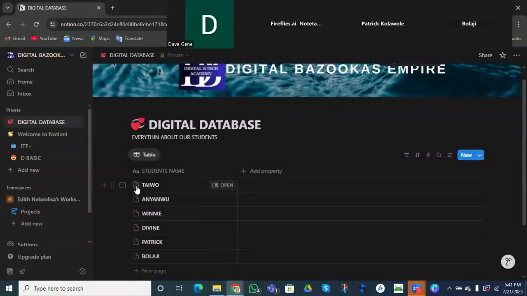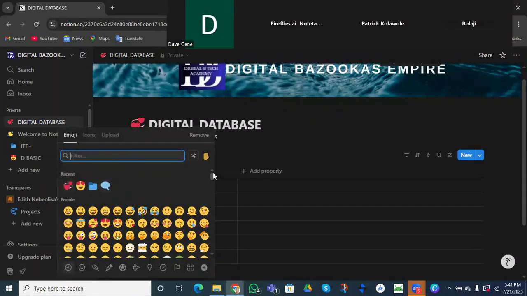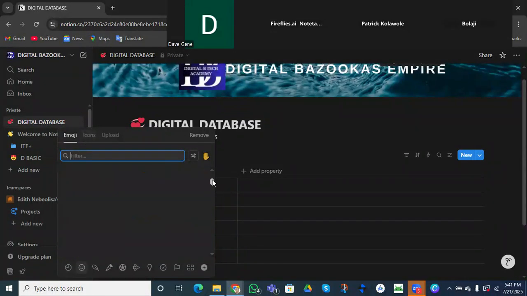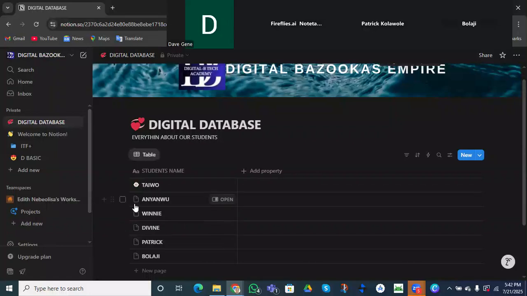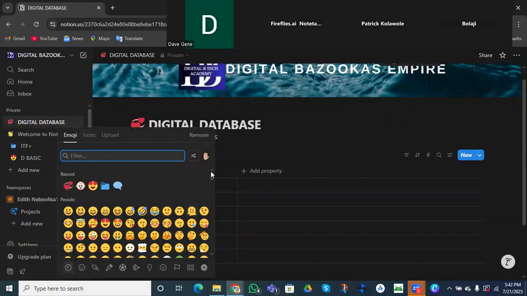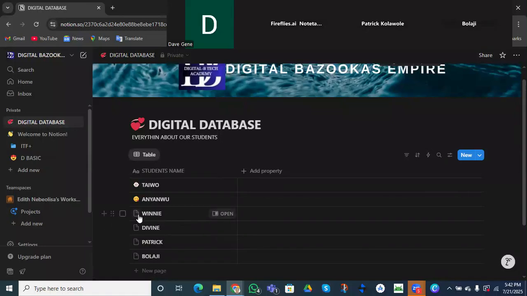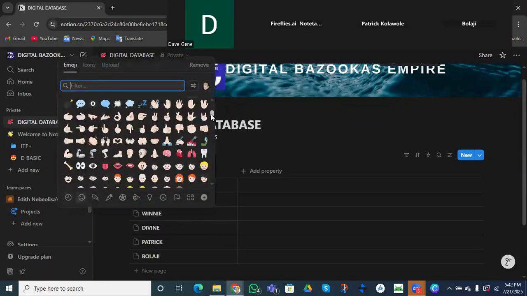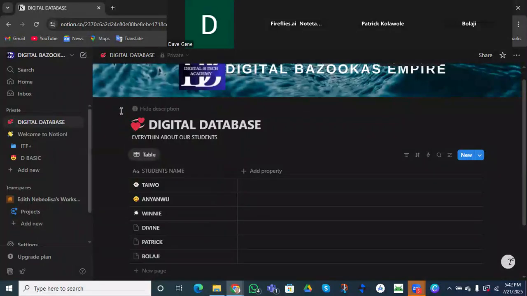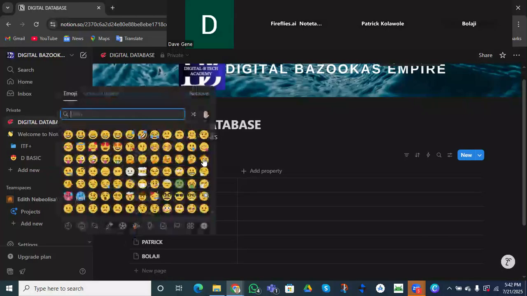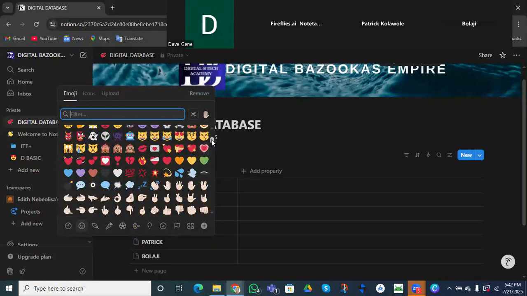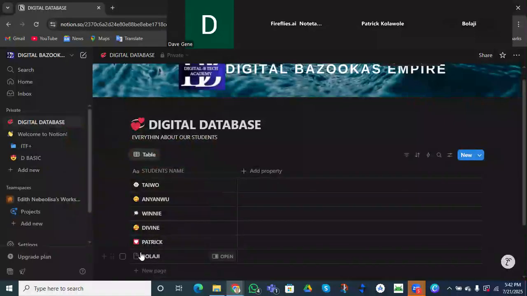All right. So you can see we have options to add an emoji or icon to them. Icons to them, right? So I'm going to start by giving them funny emojis. So let me say, Taiwo, I added a baby for you, no problem. Yeah. So this is going to be for Anyanwu. Chizoba, you love it so much. And I'm adding this to Winnie, right? So who am I going to give the bad one? Who am I going to give that devil's head? Bolaji, do you want it? No, I'm not going to do that. I can't hurt you so much.